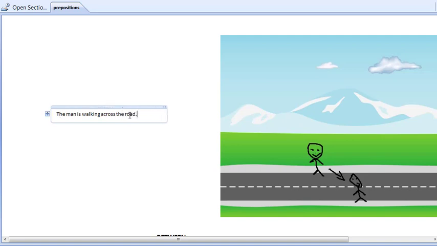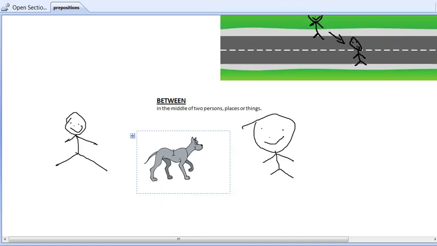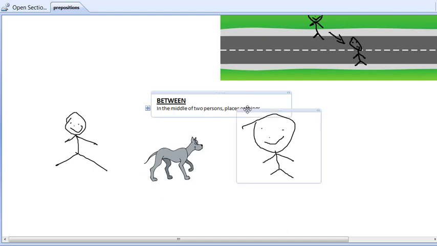Okay, let's move to the next example. Between. Here this dog looks similar to Scooby-Doo. We use between when we are talking about an object which is in the middle of two persons, places or things.